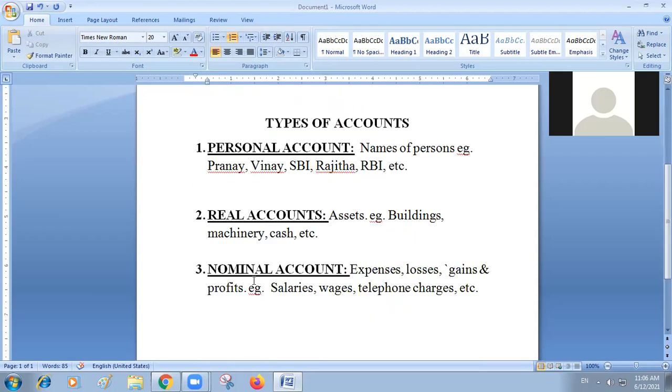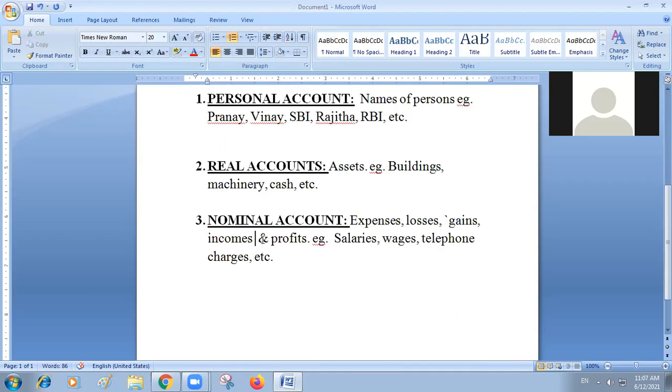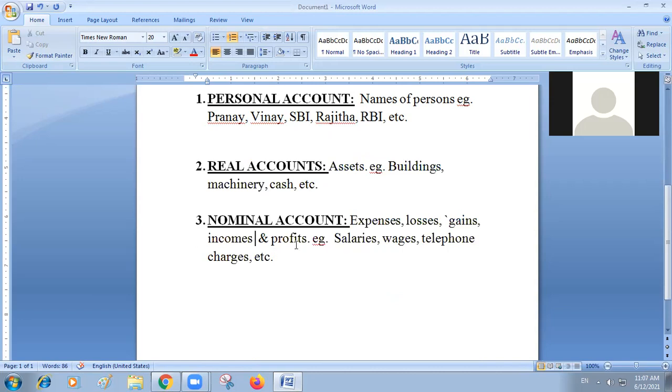Income will be generated: incomes, gains and profits. So when you are selling goods, incomes will be generated. Similarly, when you are purchasing, it will be expenditure for you. That is why you term them under nominal account. So Amruta is a personal account, sales is a nominal account.